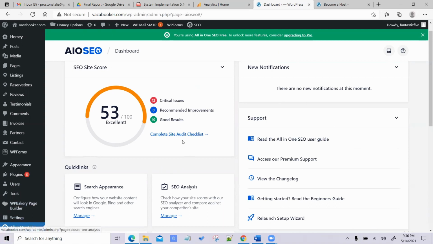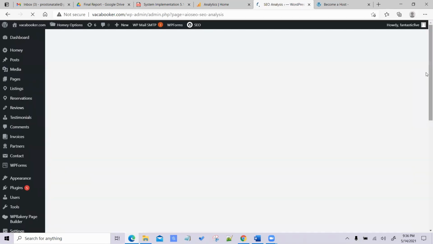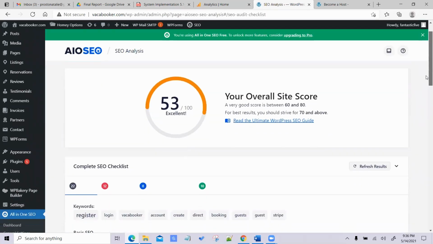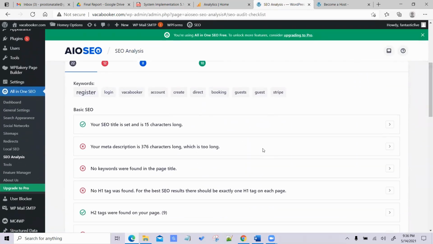And right away, it rates your website as a whole, including all of the pages. It states whether it's good, bad, and the areas that need improvement. So when you click here, it lists the areas that need improvement. And by clicking on the arrow, it leads you to the specific page so you can improve it.